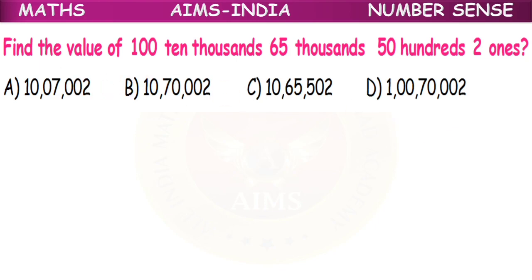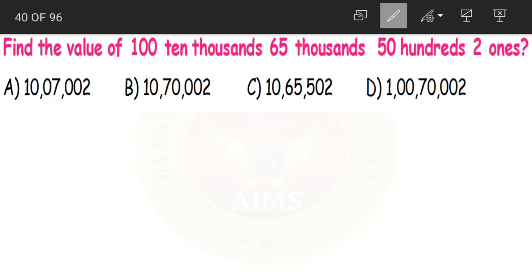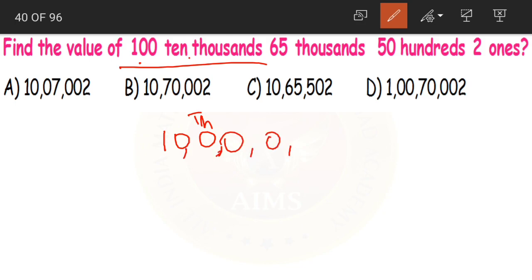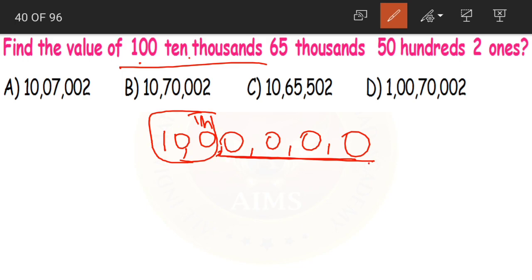Next question. Find the value of 100 10,000s, 65 thousands, 50 hundreds and 2 ones. Okay. Now what is this first one? 100 10,000s. See, 100 is in which place? This is our 10,000s place. Then we have thousands, hundreds, tens and ones. So these are our 100 10,000s, and in the remaining places we are having zeros.